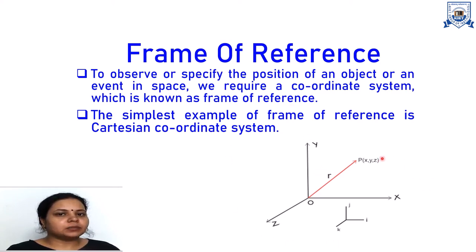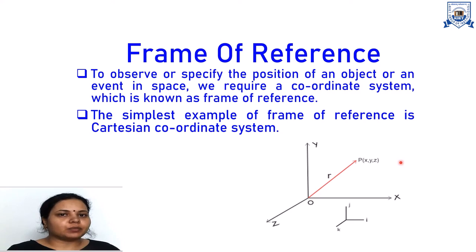In this diagram, we have a Cartesian coordinate system in which we have three mutually perpendicular axes. One is the x-axis, second is the y-axis, and third is the z-axis. The observer is at position O. This observer is observing an event at point P, and according to this observer, the coordinates of event P are x, y, z. But according to the theory of relativity, if we want to describe an event completely, we require one more